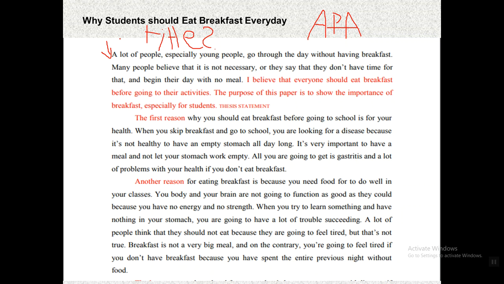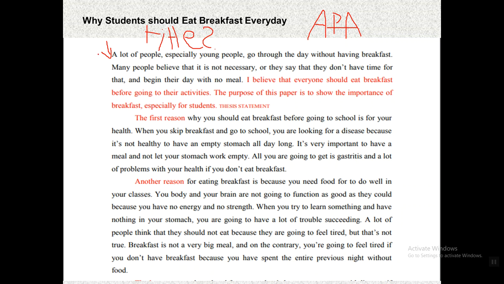From my opinion, I think that you have to leave a space even from the first paragraph. Why? Because some students, if they are not going to give a space in the first paragraph, they will forget to give a space in the second one and the third one, so eventually they will lose the form of their essay. So to be on the safe side, please indent or leave a space from the first paragraph. Now let's move to the introduction.